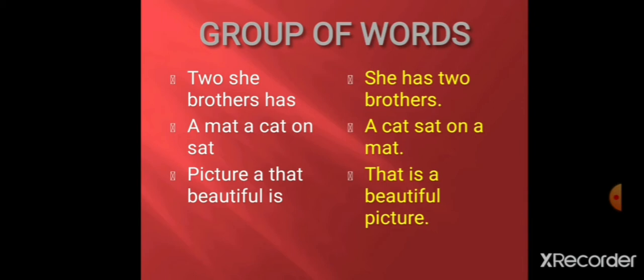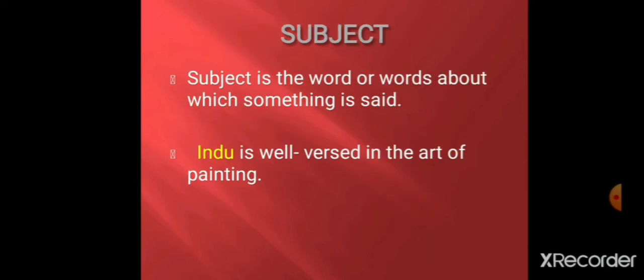Now students, see the next column: she has two brothers, a cat sat on a mat. That is a beautiful picture. Now the groups of words here are called sentences because the words are arranged in a definite order in them and they convey a complete sense. So students, these are sentences.